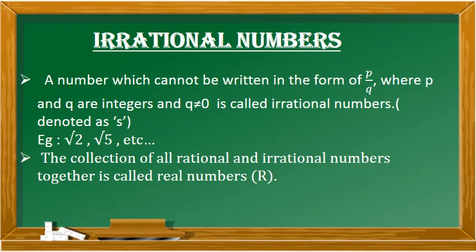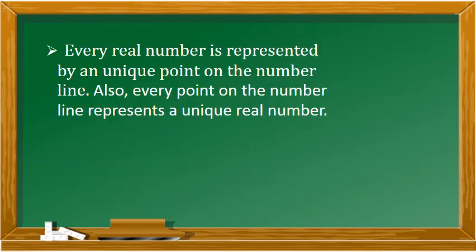Now the next point is that the collection of all rational and irrational numbers together is called real numbers. This real number set is denoted as capital R. You can note the next point. Every real number is represented by a unique point on the number line. What do we mean by that?